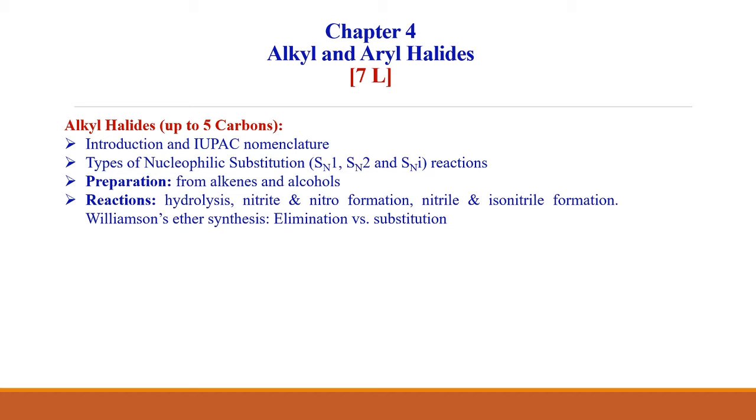Later we will see the preparation of alkyl halides from alkenes and alcohols. Then we will see the reactions: hydrolysis, nitrite and nitro formation, nitrile and isonitrile formation. We will see the Williamson ether synthesis, and we will see elimination versus substitution reactions.